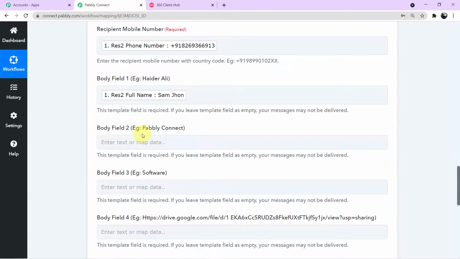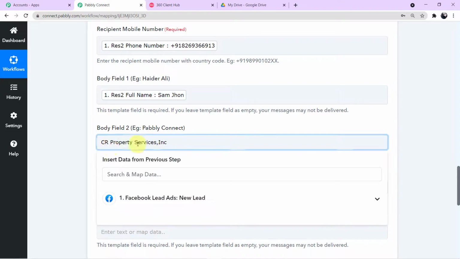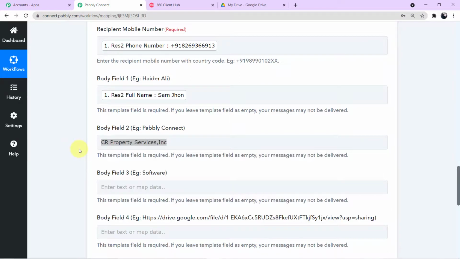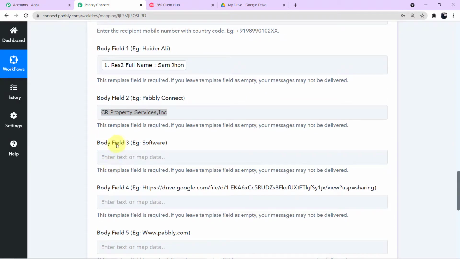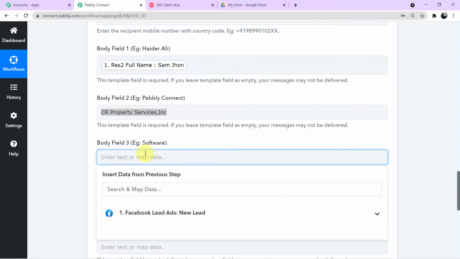Now in body field 2, it is showing example Pabbly Connect. So here we have to write the name of our service center. As you can see on my screen, this is the name of my property services, so CR Property Services. Now we'll move on to body field 3, where in the example it is written software. So we have to enter the product here. So our product is rental apartments.